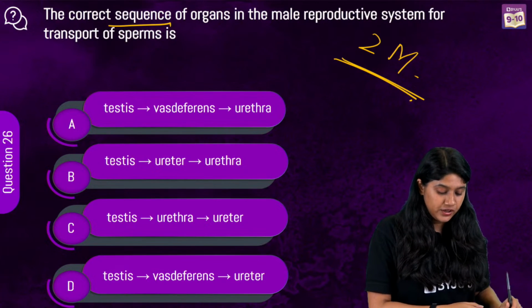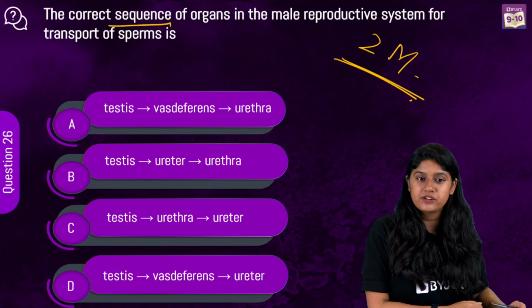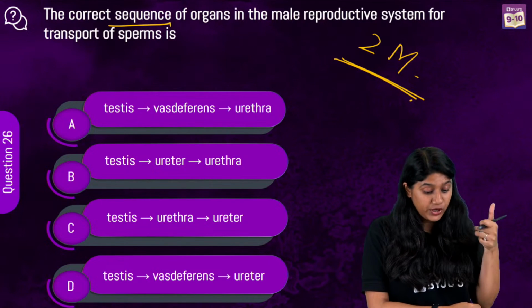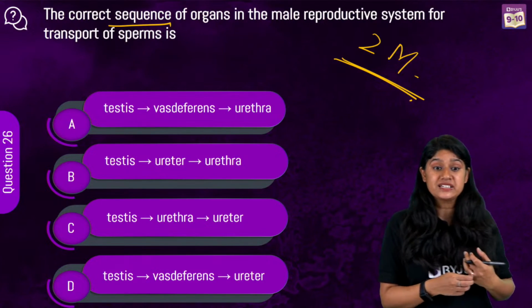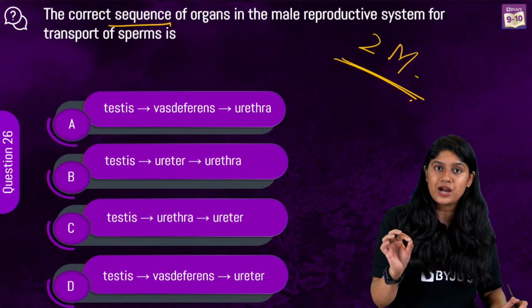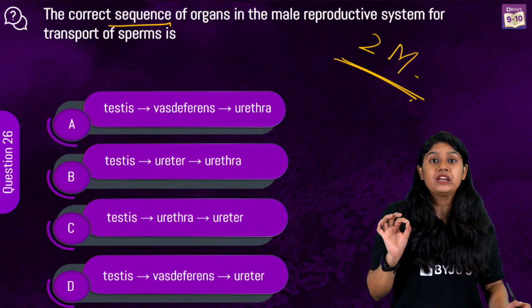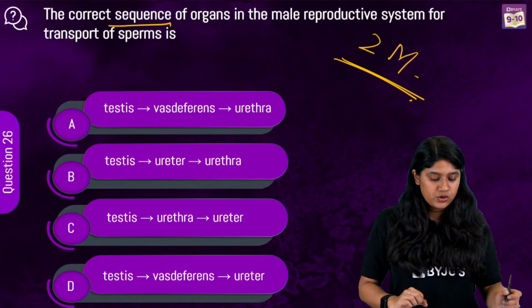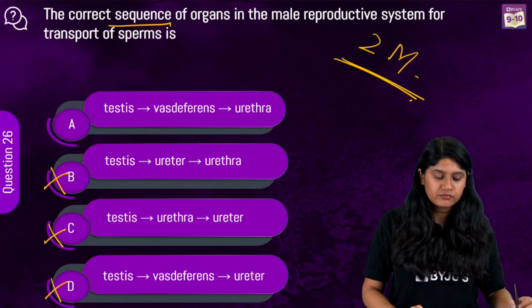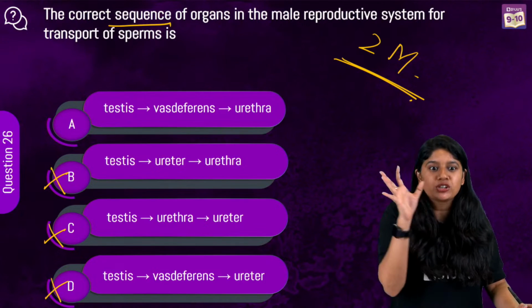Yes, everyone. So, we have different parts. We have testis, vas deferens, urethra. Then we have ureter also. See, ureter is not connected with the reproductive part, right? Ureter is there to actually carry out the urine from the kidney to the bladder. So, wherever we have the ureter, we can actually cancel out that option. Ureter, we don't have to think about it, right?